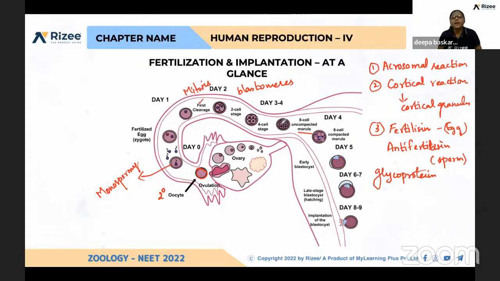And if these blastomeres form 8 cells, they are called morula. So from the zygote, we first form the morula by the cleavage process. And from the morula, the blastocyst is formed. This is called blastulation.